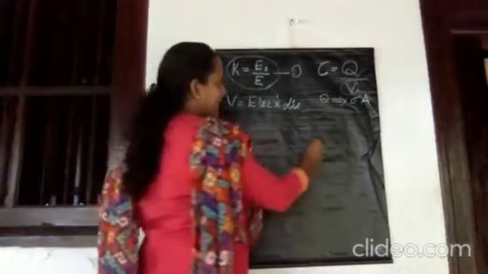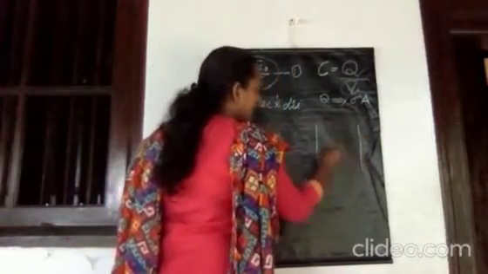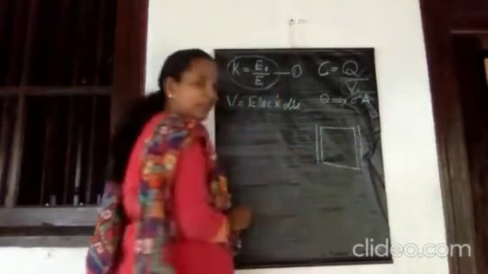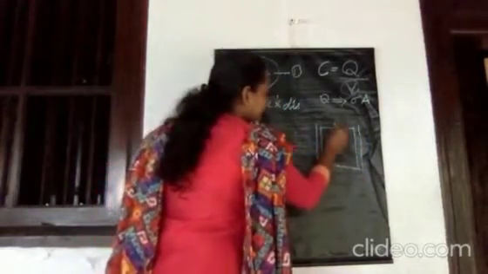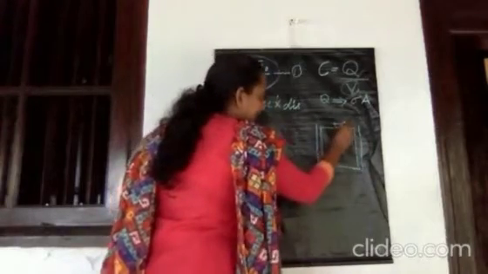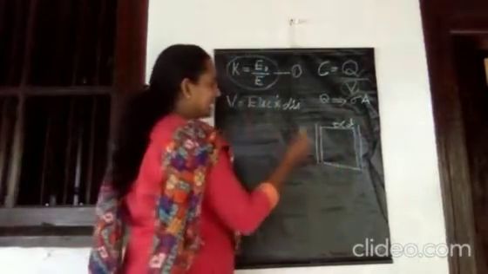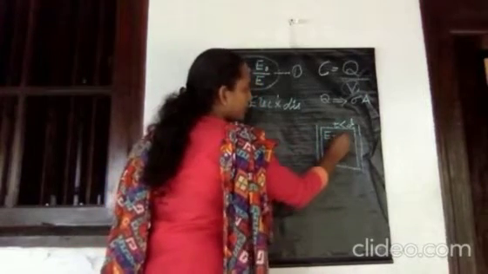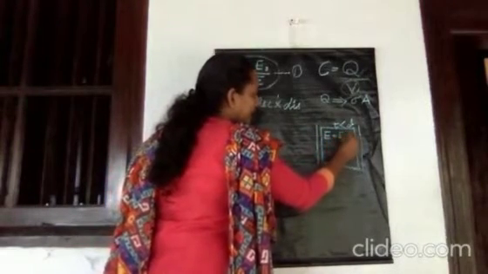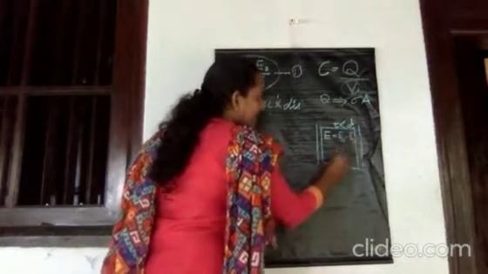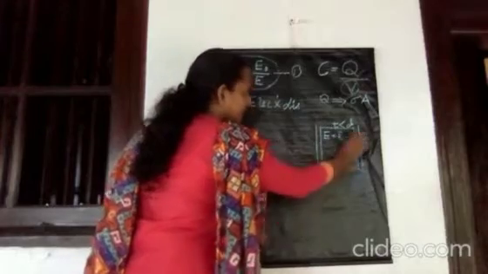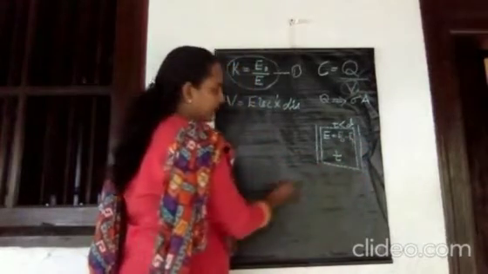But in the case of this parallel plate capacitor, when we place the dielectric medium in between the plates with thickness T, which is less than D, the net electric field E equal to E0 minus EP exists within this thickness T. But what about the gap?